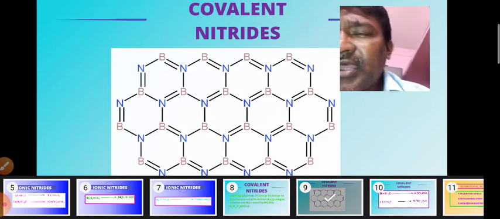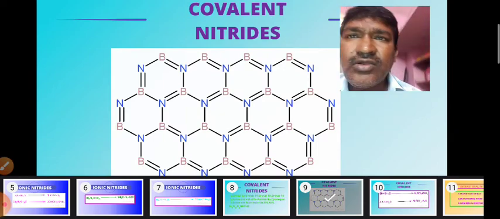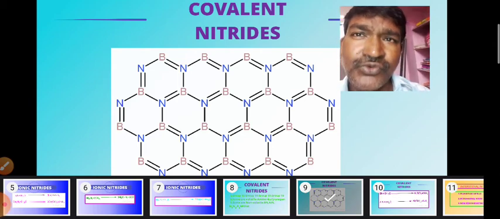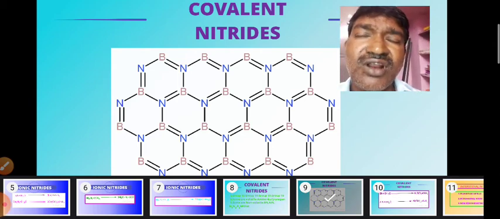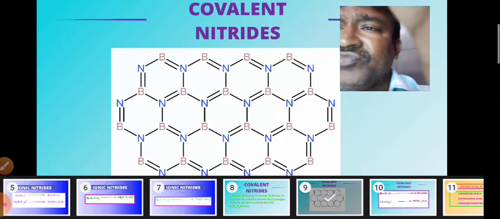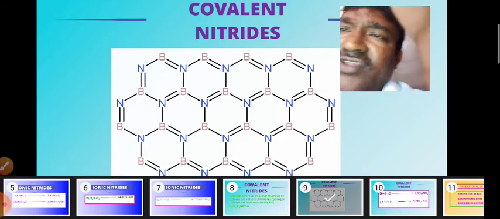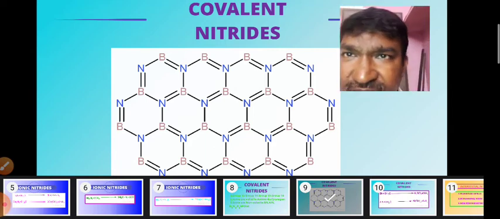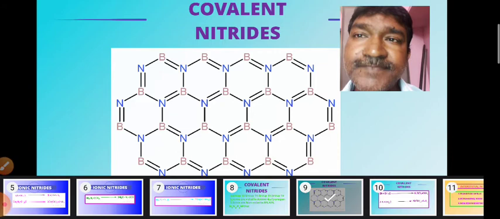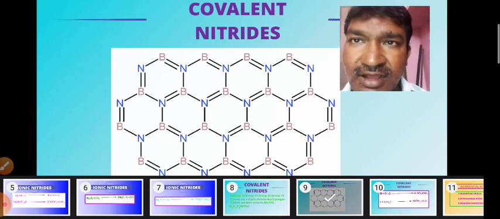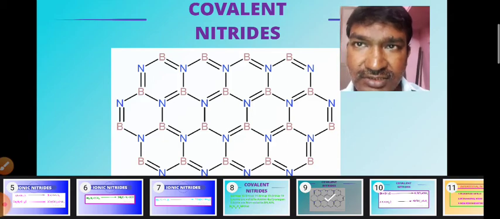These non-volatile nitrides are non-volatile due to their macromolecular or giant structure. Here we can see the giant structure of boron nitride. Boron nitride's structure is very much similar to graphite, so we call boron nitride inorganic graphite.